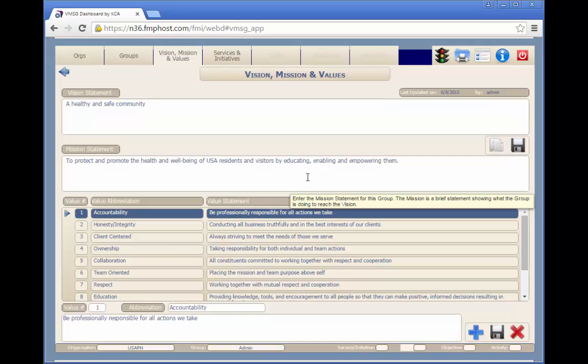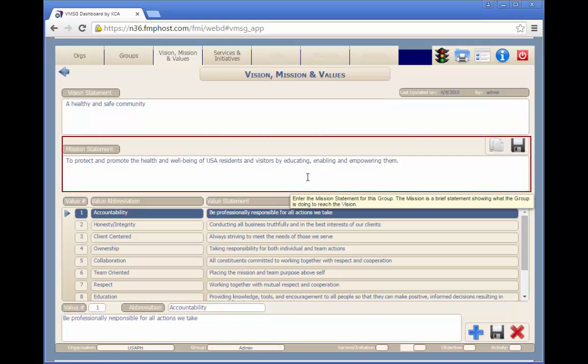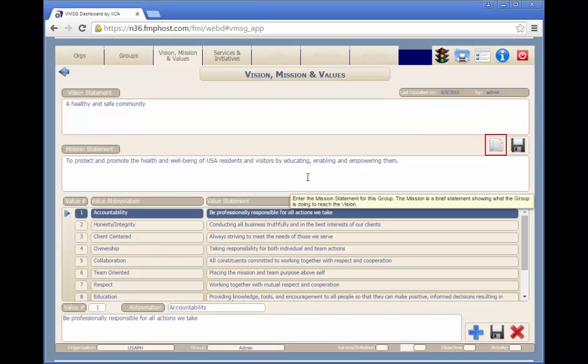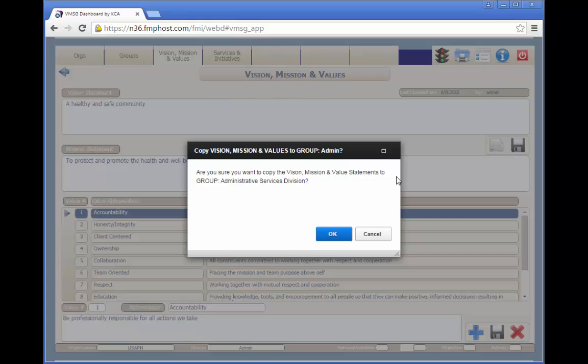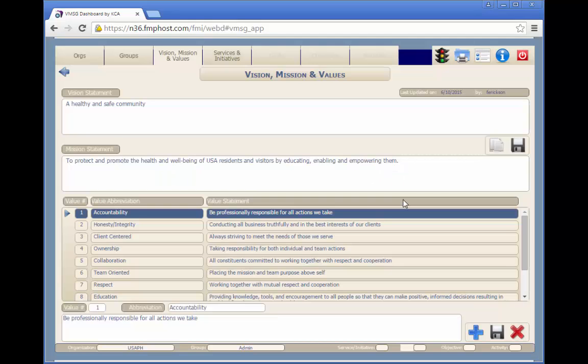Typically, the vision, mission, and values are consistent down through the organization. However, we have seen organizations where the mission statement varies somewhat between divisions or offices. The WIC group may not have the same mission as the Public Health Emergency Preparedness group. They're both contributing to the vision, but in different ways. The Copy button allows you to inherit the vision, mission, and values from the parent group. These can then be edited for the selected group if desired.